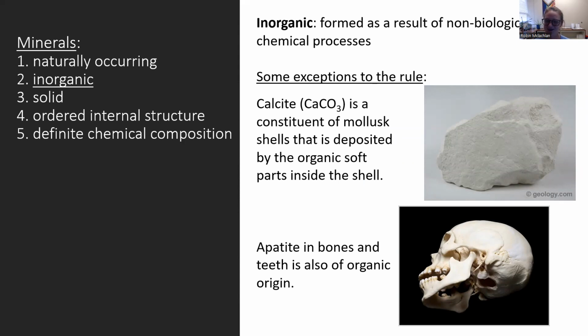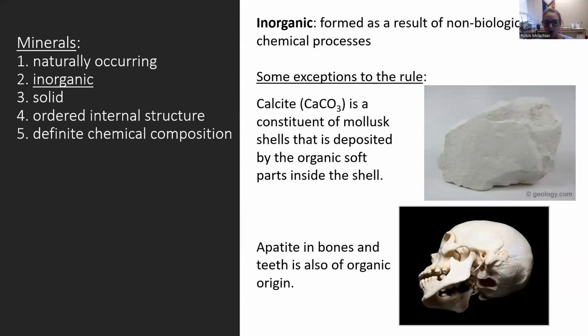So for example, the mineral calcite is a part of mollusk shells, right? So it's part of clam shells, snail shells, oyster shells. All of those mollusks create calcite within their shell, and we do consider that a mineral.